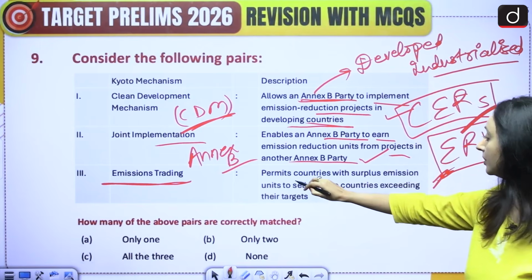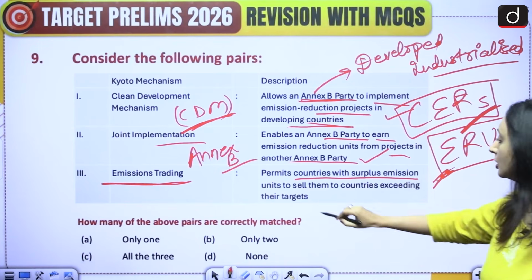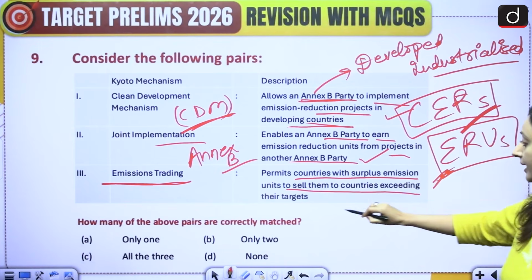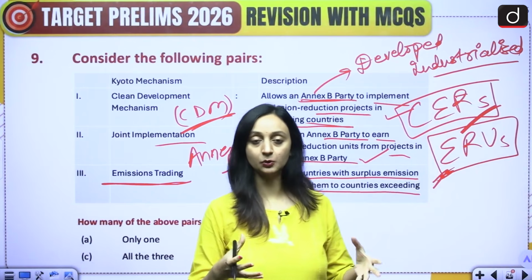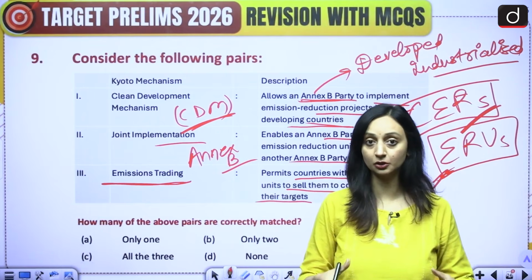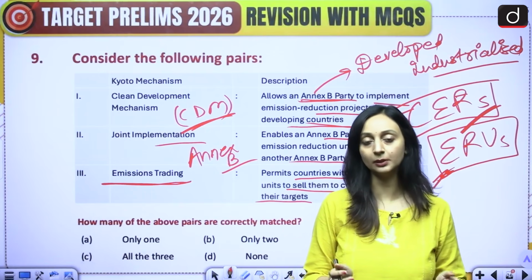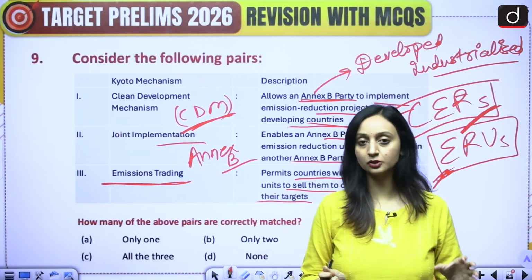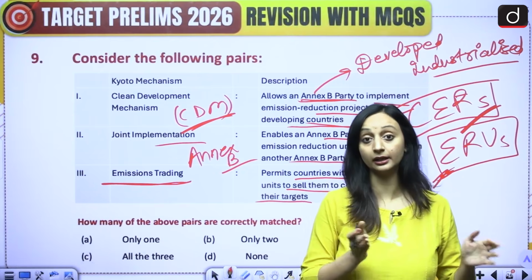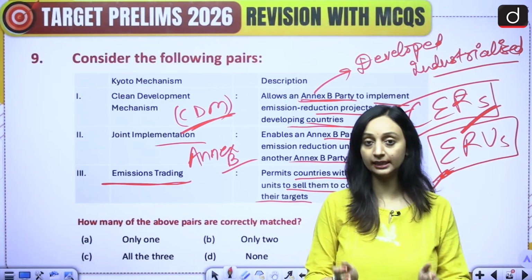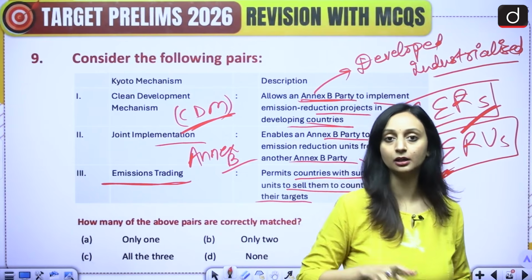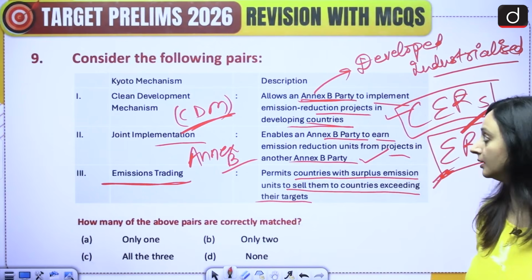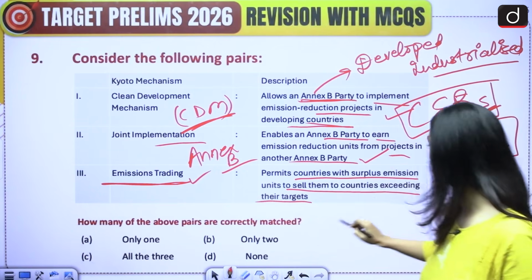So it permits countries with surplus emission units to sell them to countries exceeding their targets. Because every country over here, whether developed or developing, is allowed certain emission units. And if one country has not utilized all the emission units, they did a great job and they saved certain emission units. They can sell those emission units and earn further money. So this is what happens under emissions trading. So this is also correct.